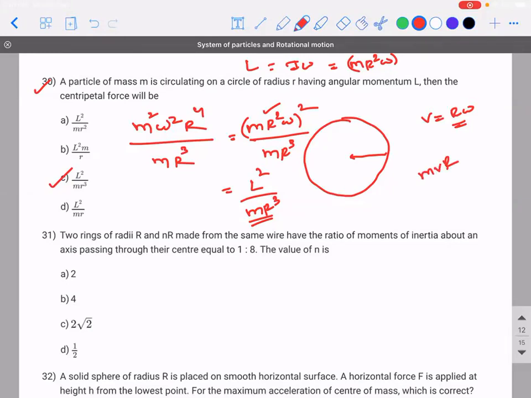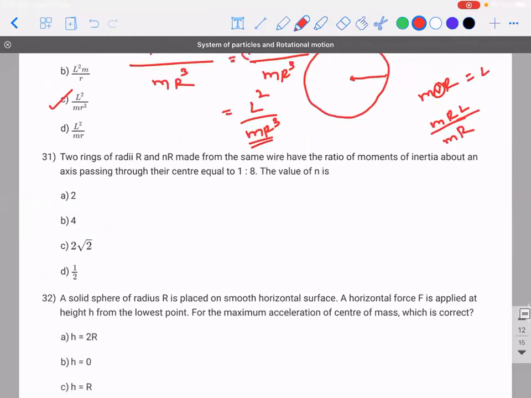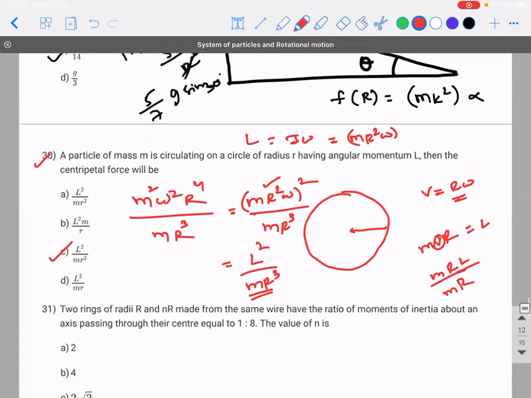V is equal to L by mr. Sir, mvr is equal to L, so v is equal to L by mr, and then we can substitute it back. Oh, that is also right. Yeah, you can do it. Do that and see if it is working. Okay. It came, sir. Then it's good.